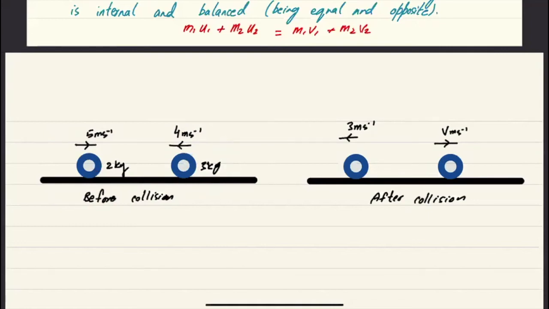So what is the momentum? Let me name them. Let's say I say that one particle is A and the other particle is B. So what's the momentum of A before collision? That's 5 into 2. That's 10 Newton second. What is the momentum of B before collision? That's minus 12 Newton second. What is the momentum of A after collision?